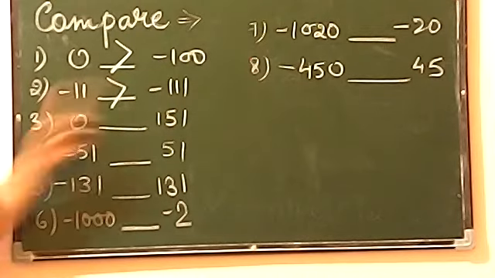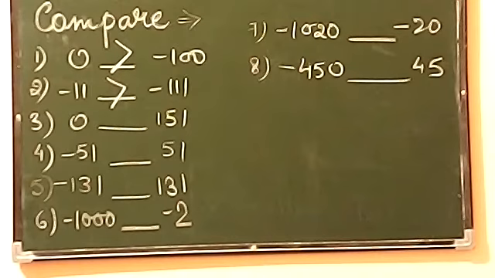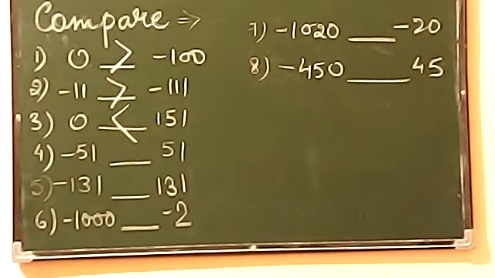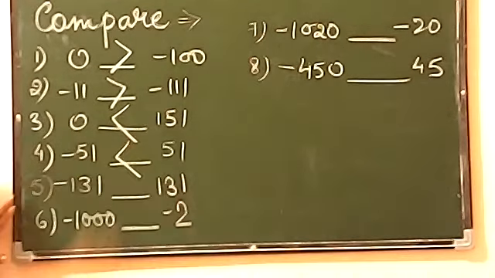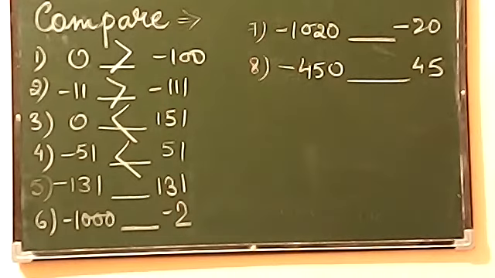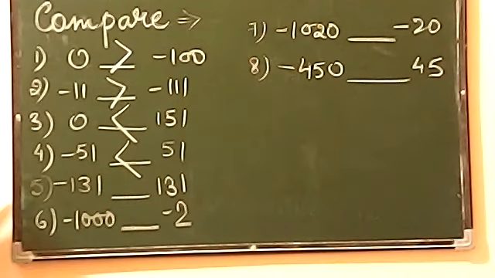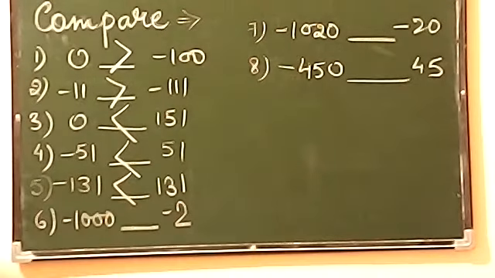Third condition, 0 and positive. And you know all the positive numbers are greater than 0. So this means 151 is greater here. Now minus 51 and plus 51. Now you know all positives are greater than negatives. It means 51 is greater in this case. Now move on to the fifth one. Positives are always greater than negatives. So it means again 131 is the greater one here.